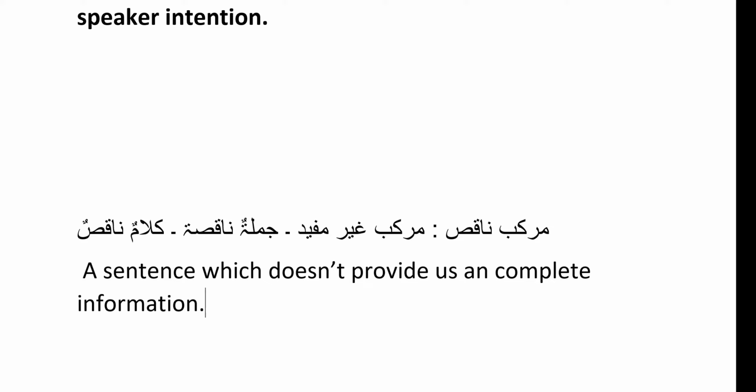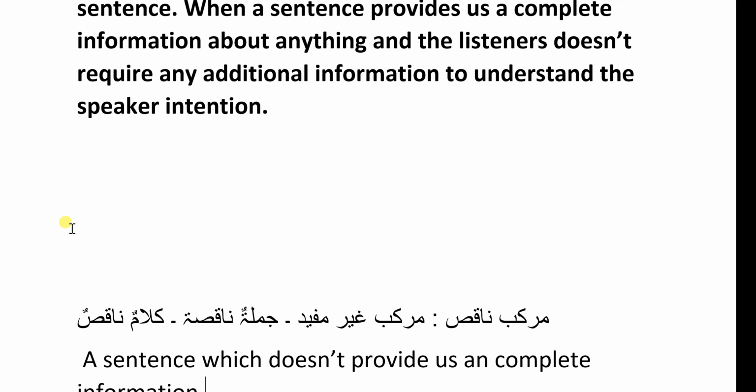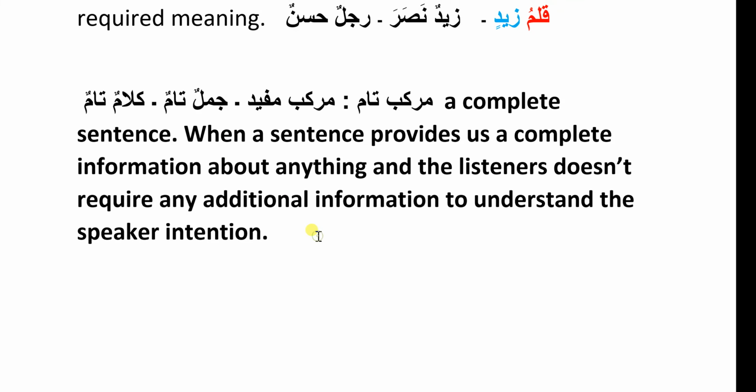So a sentence where listeners are not able to understand the exact complete intention of the speaker is called an incomplete sentence. Let me give you the example of both complete and incomplete sentence. First, understand the example of complete sentence. Let me give you the example in Arabic first and then I will explain.